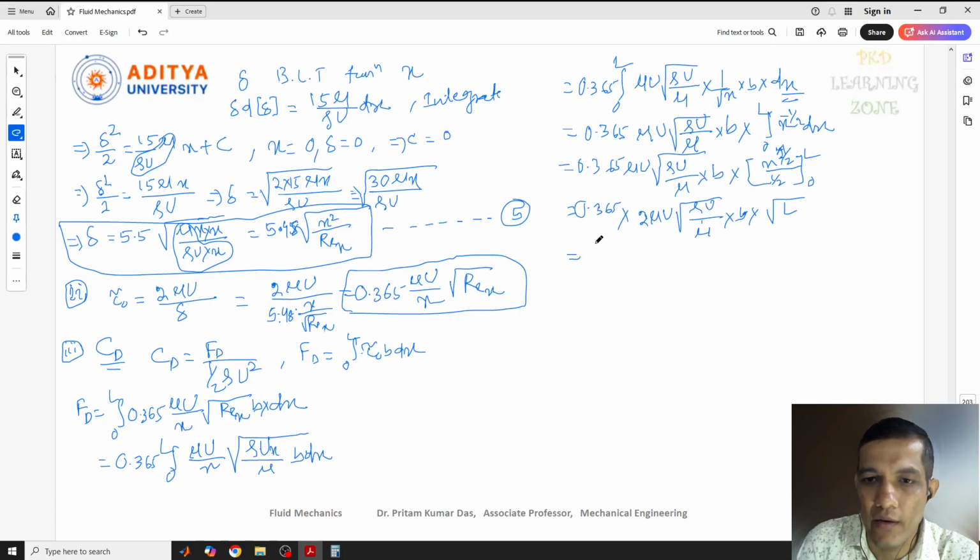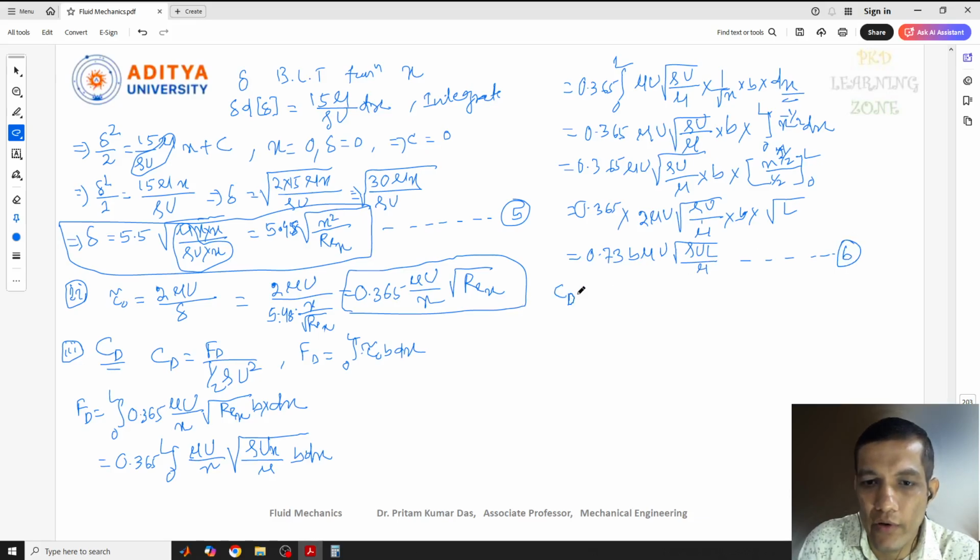Now what we can write here is 0.72 or 0.73 something we will get, and this is b mu u, and root over of rho u, we multiply to get rho u L by mu. This one we can give as equation 6.